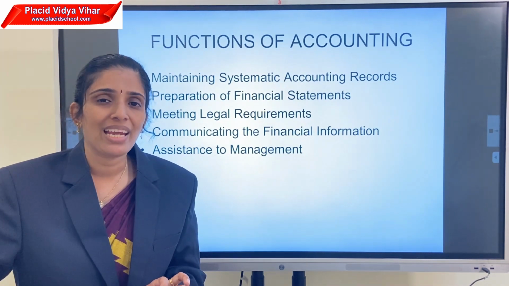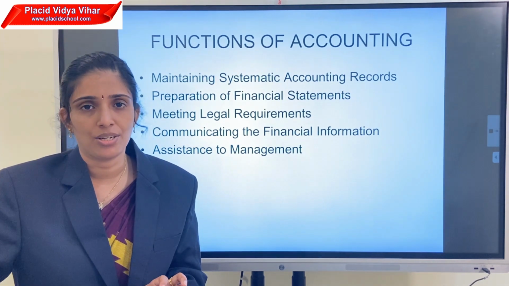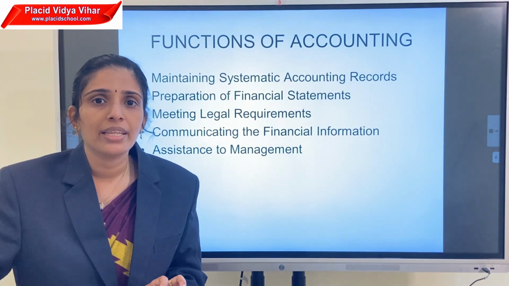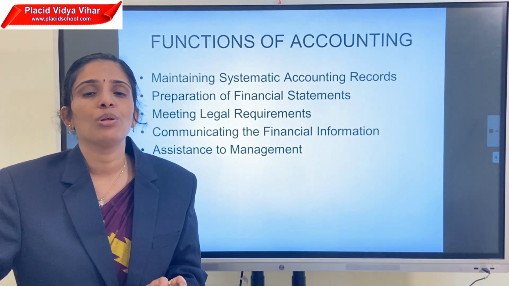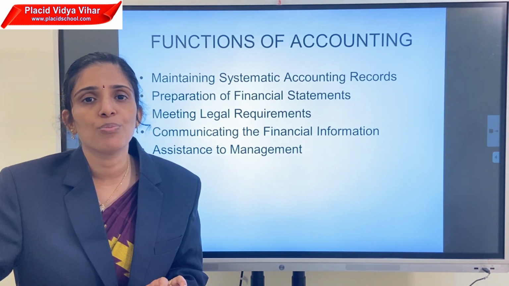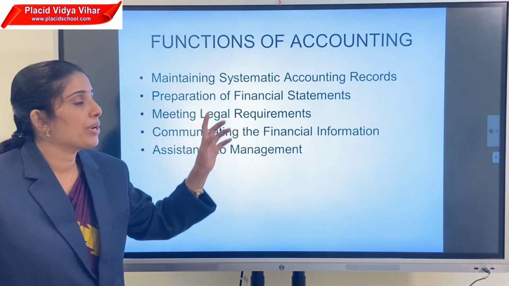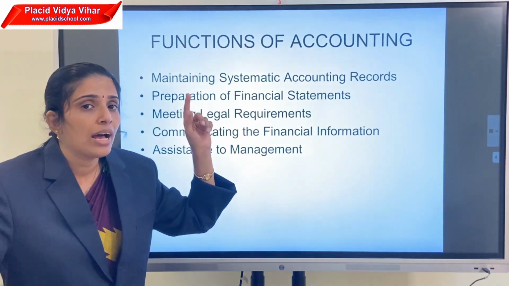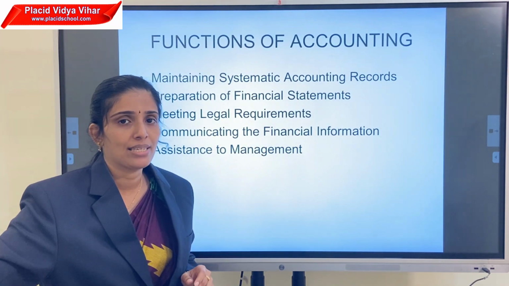The final accounts mainly include the trading and profit and loss account and the balance sheet. Through the preparation of the trading and profit and loss account, we get the profit or loss of the organization. And through the preparation of the balance sheet, we get the information about the financial position of the organization. So the second function is preparation of financial statements. Through the systematic record of transactions, we can easily prepare the financial statements.